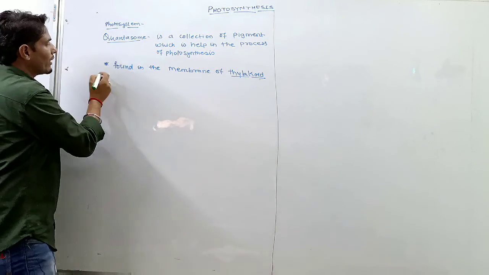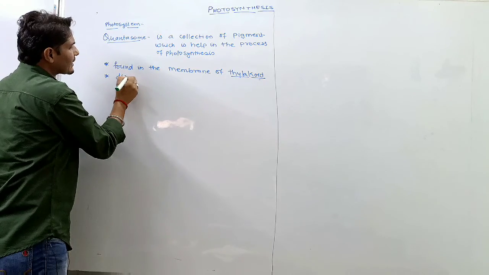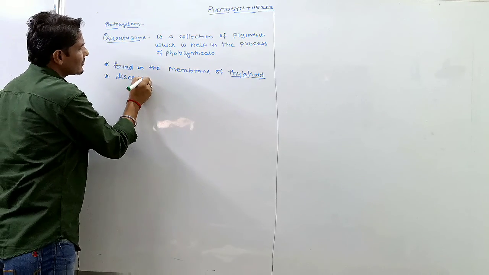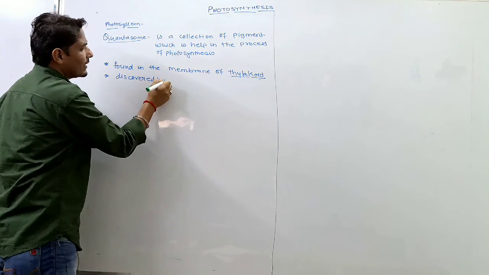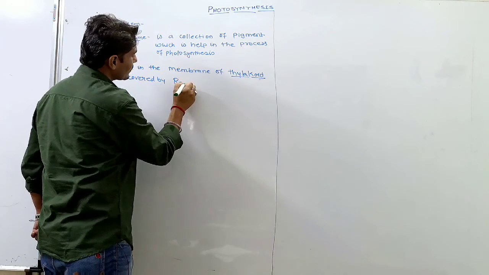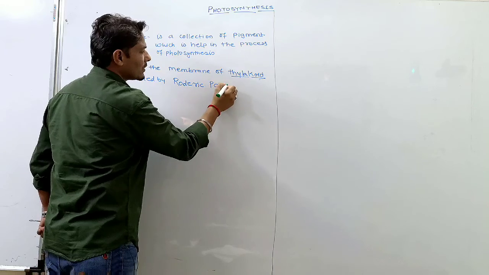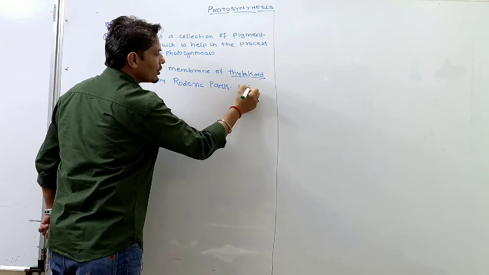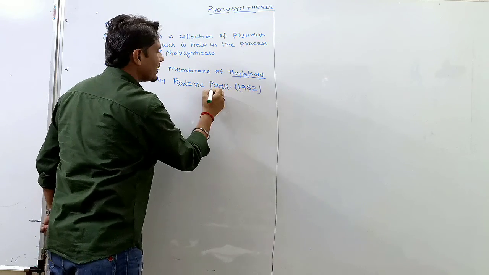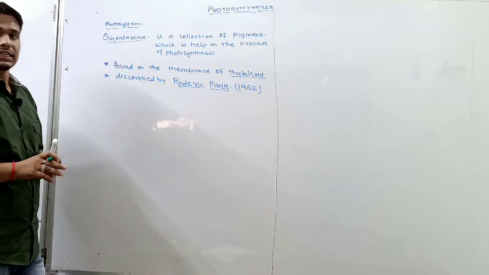And who discovered quantasome? Quantasome was discovered by scientist Roderick Park in 1962. कभी in 1962 में रॉड्रिक पार्क ने क्वांटा जोन डिस्कवर किया.